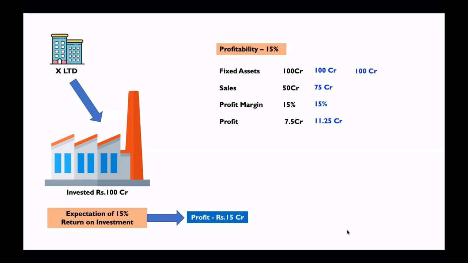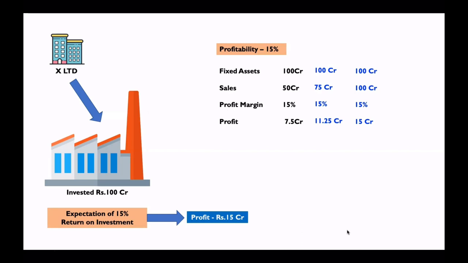Fixed assets are 100 crore and sales is also 100 crore. And what is the profit margin? 15%. So what is the profit? 15 crore. Whether investors will be happy now? Yes, now they'll be happy because they were expecting a return of 15 crore. This business has made a profit of 15 crore. So there's matching. And here they'll be happy because the profitability of this business is 15%.